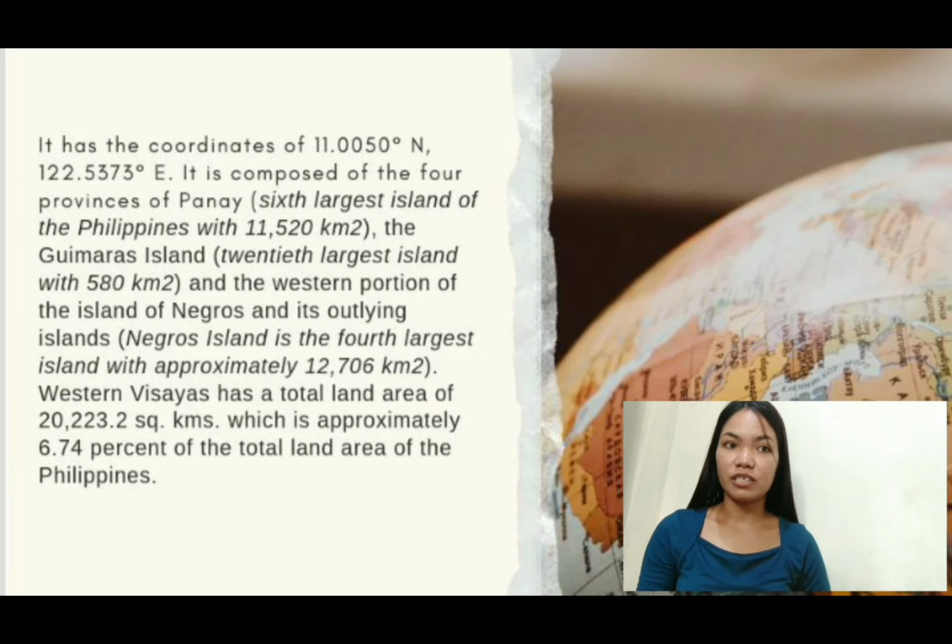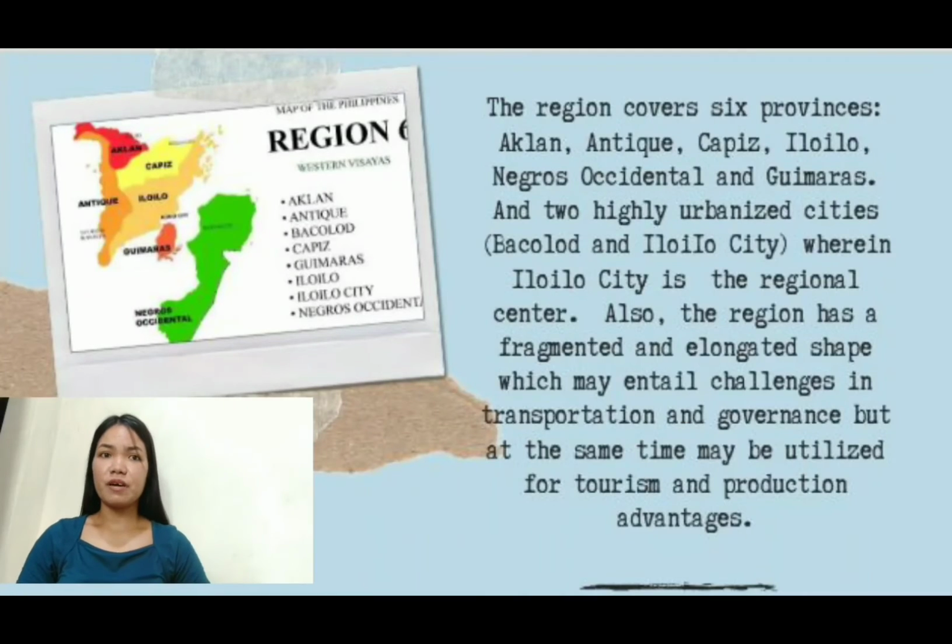Negros Island is the fourth largest island with approximately 12,706 kilometers squared. Western Visayas has a total land area of 20,223.2 square kilometers, which is approximately 6.74% of the total land area of the Philippines. The region covers six provinces: Aklan, Antique, Capiz, Iloilo, Negros Occidental, and Guimaras, and its two highly urbanized cities, which are Bacolod and Iloilo City, wherein Iloilo City is the regional center.